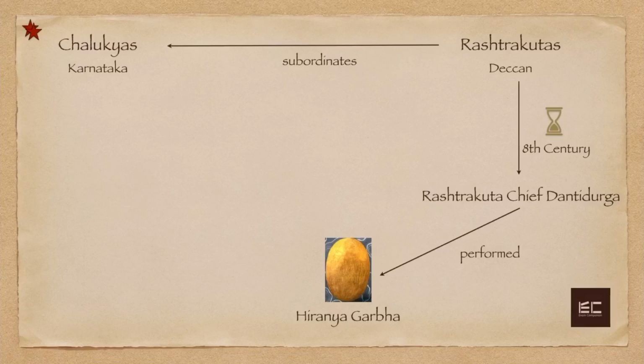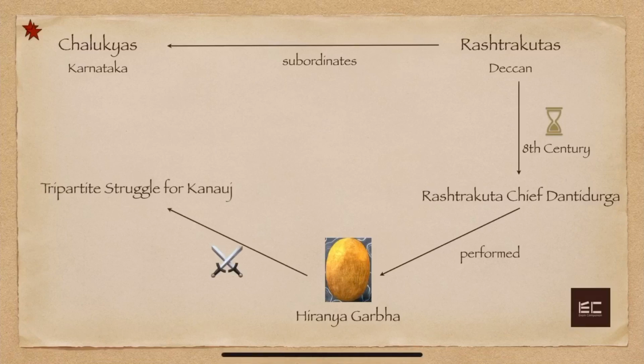Now pay attention. This fact highlights that the importance of Kshatriyas was huge during the 8th to 11th century, and that is why rituals like Hiranyagarbh were performed. Rashtrakuts, after gaining power, also took part in the Tripartite struggle, which lasted for over 200 years.